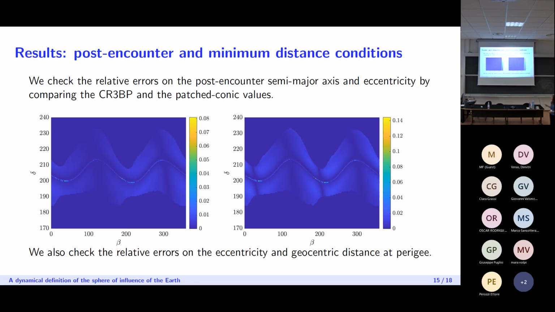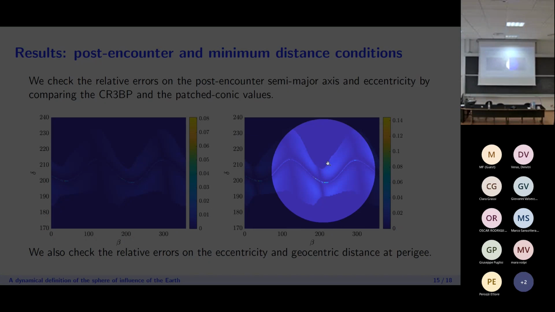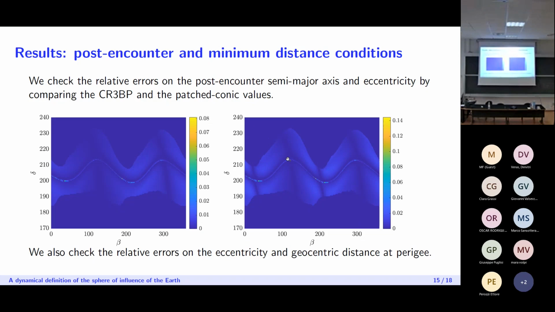quite accurate. So here I studied the relative errors on the post-encounter semi-major axis and eccentricity, comparing the free body orbit and the patched conic values. And what we can see here is that the errors are really low. This is a zoom on the specific region. We can see that the errors are very low throughout the plane. And the only points where it gets quite high is for a few points here and here, which again are on the collision curve or very close to it.